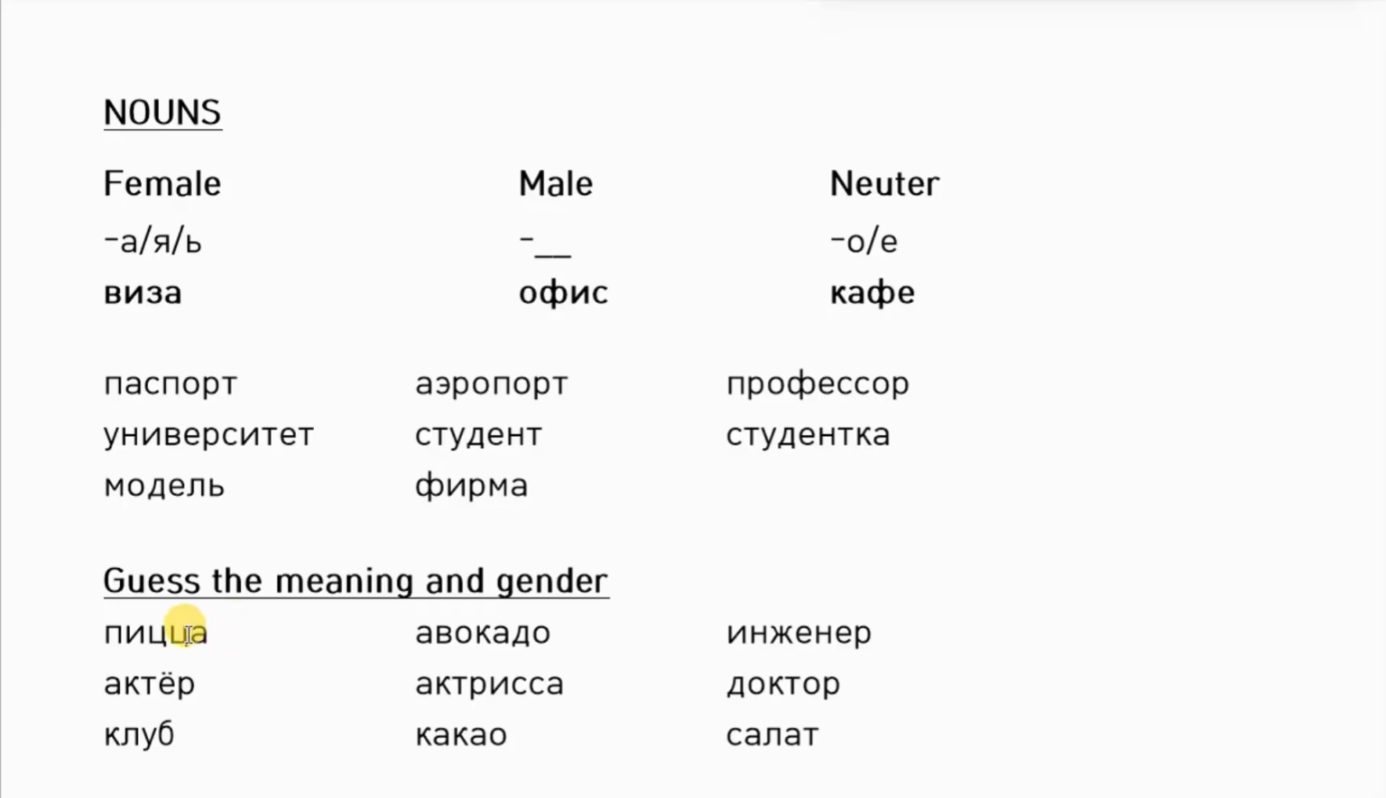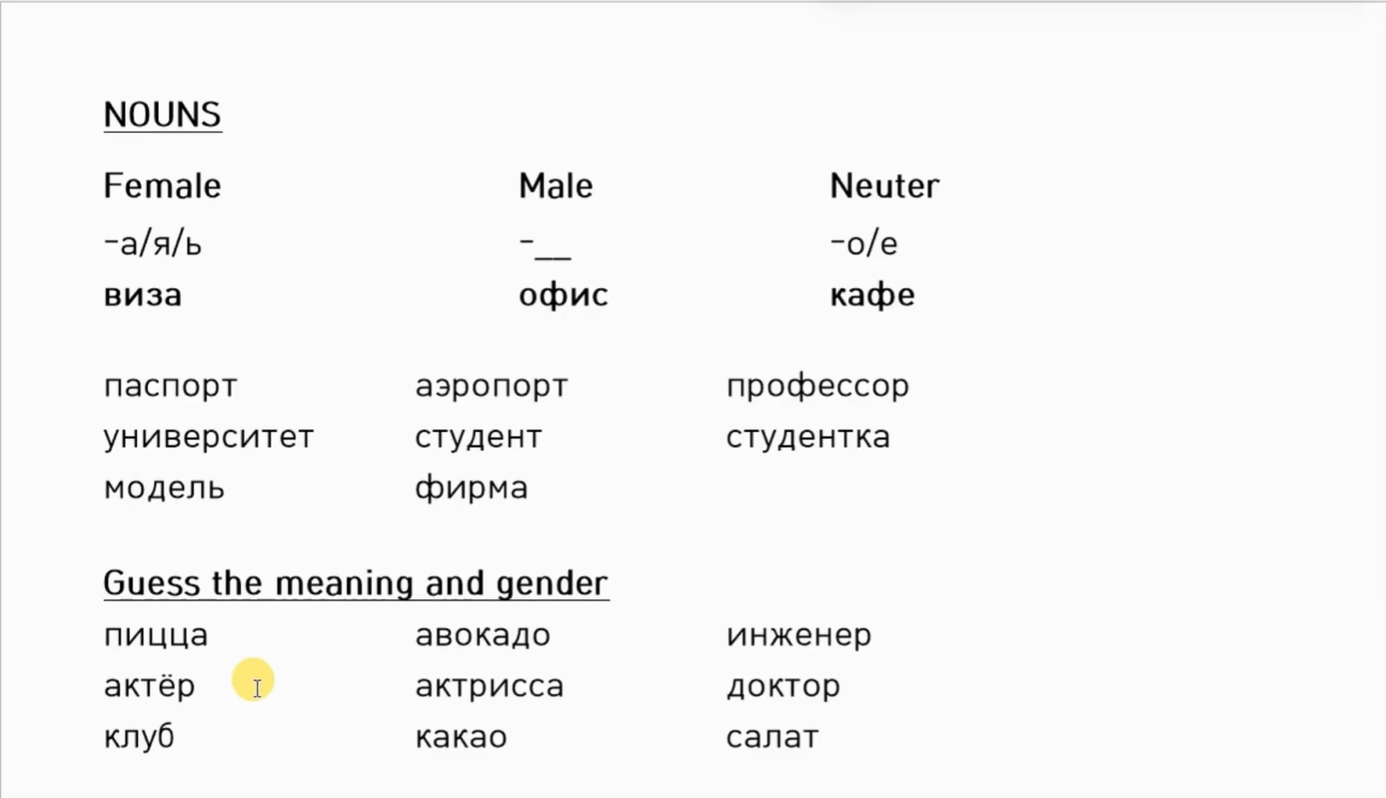Pizza. It ends with a. It's female. Avocado. It ends with o. It's neuter. Engineer. It ends with er. It's male. Means engineer. Actor ends with a consonant and it is actor. And it is male.